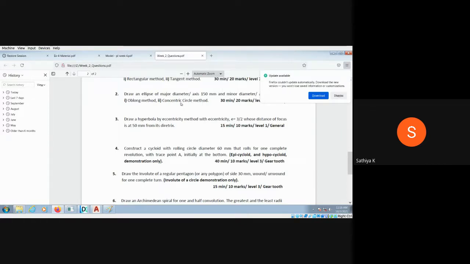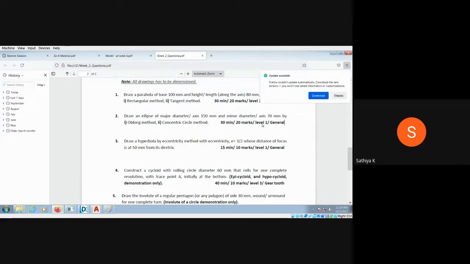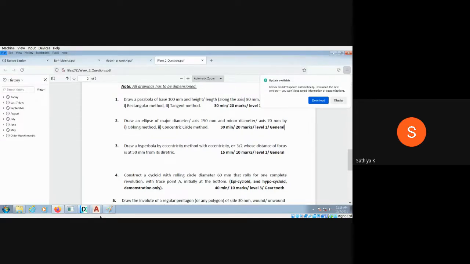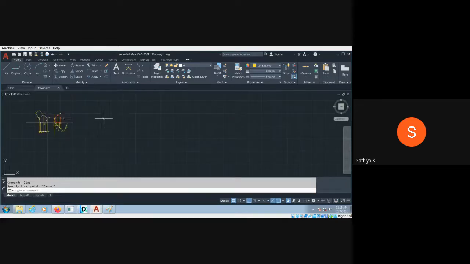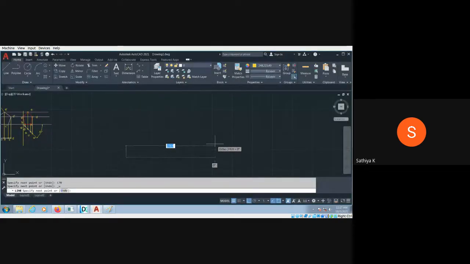Now I am demonstrating the oblong method and the concentric circle method for an ellipse of size 150 mm and 70 mm, that is, the major axis and the minor axis. Major axis means it is not half of the length, it is the major diameter. So 150 and 70. What is the difference between the rectangular method and the oblong method? In the rectangular method you have to draw the exact rectangle. Here the length is 150 and the height is 70.